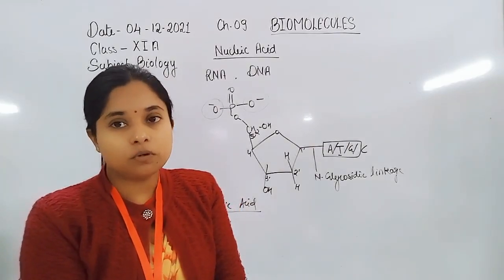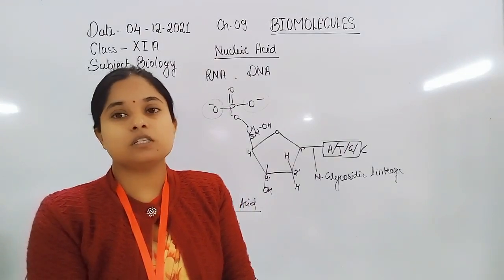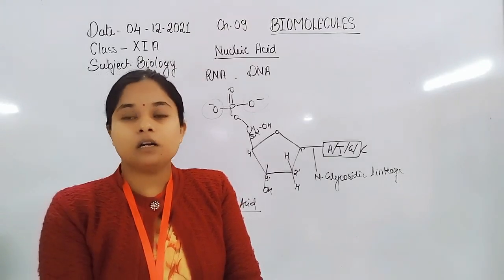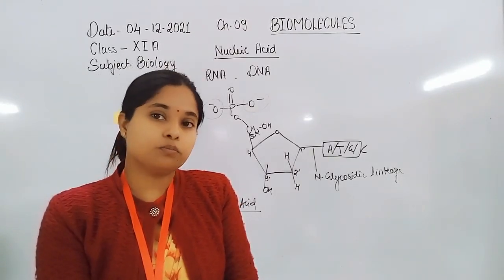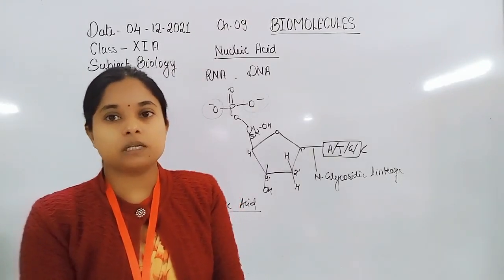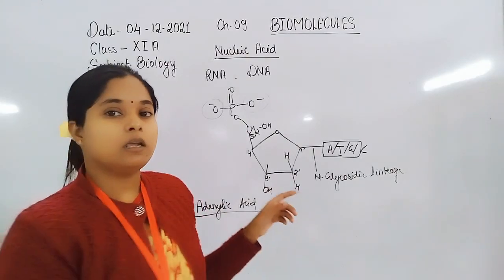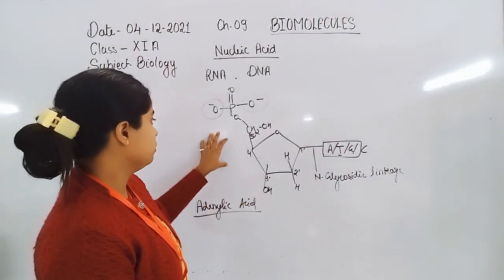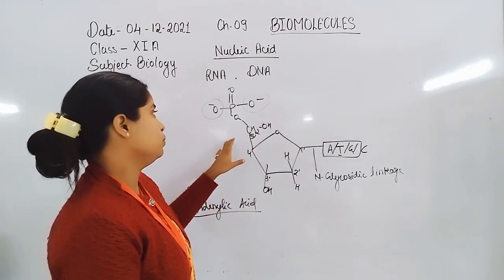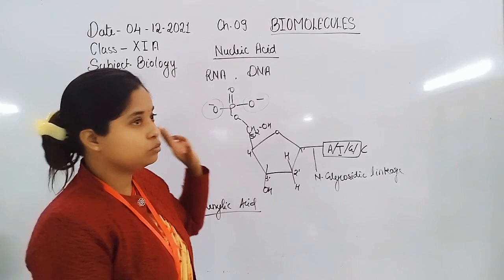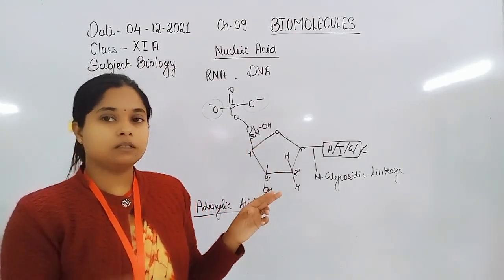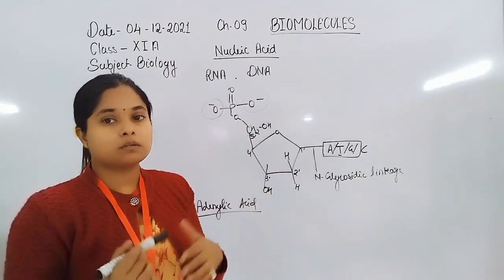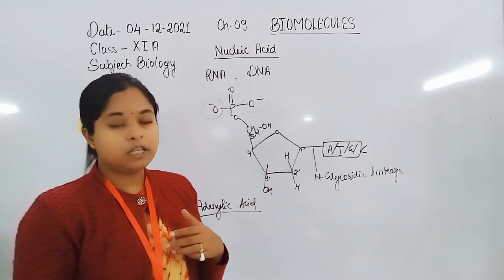So the positive charge is represented by the amine group present in the R chain of arginine and lysine. That's why the histone protein becomes positively charged, whereas DNA becomes negatively charged because of the phosphate group. Oxygen represents the two negative charges, and that's why the DNA wraps over the histone protein.